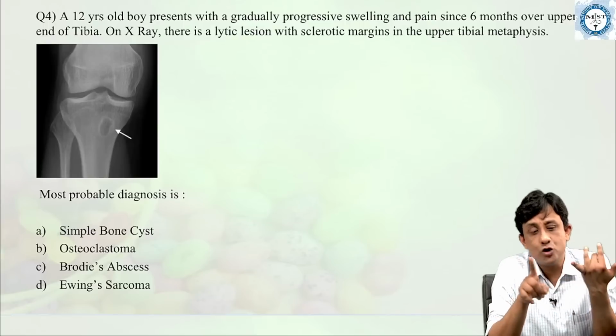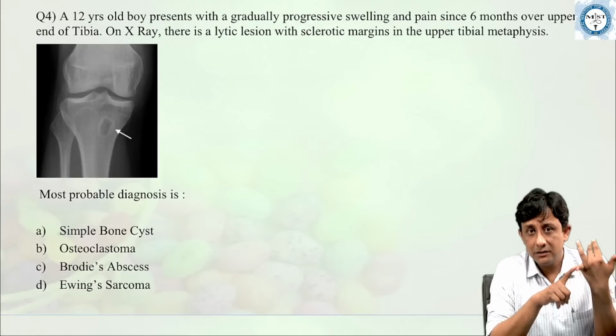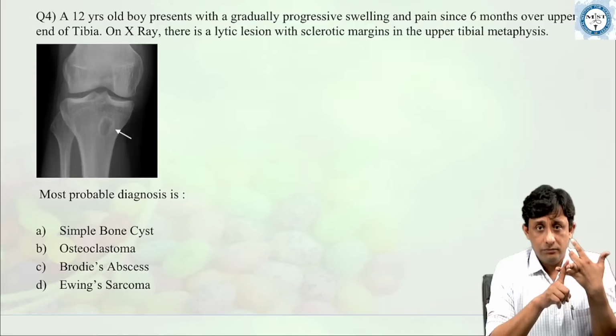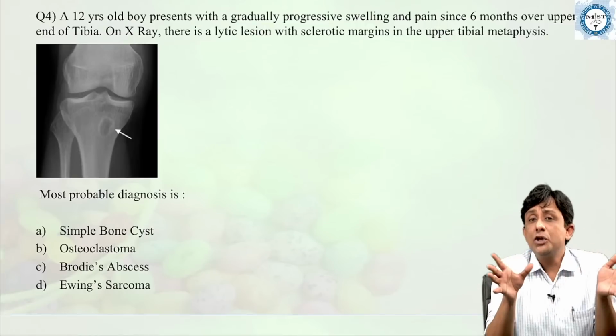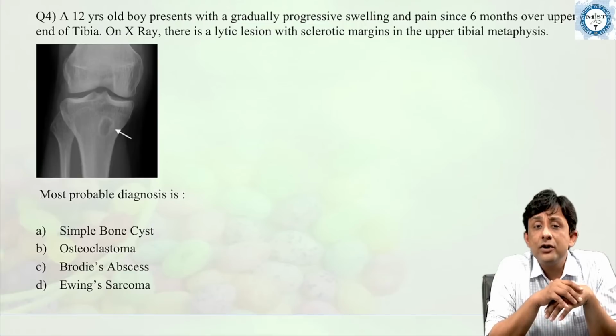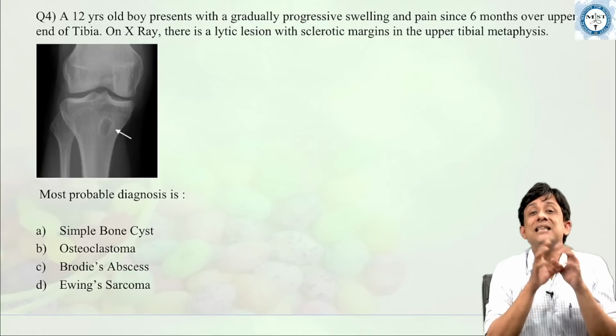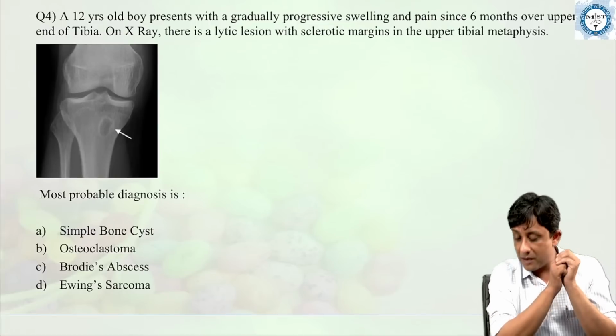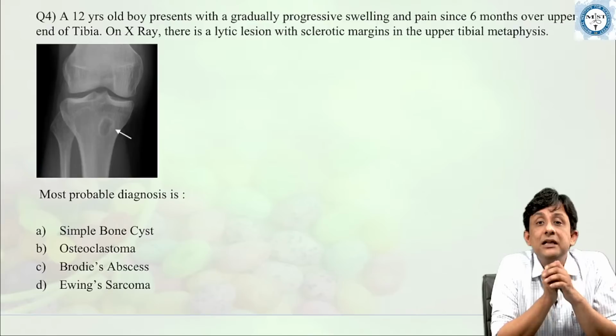So remember the age group, 12 years, adolescent, gradually progressive swelling, not acute, not chronic, since last 6 months over the upper end of tibia. X-ray shows a lytic lesion, as all of you can see here, with a sclerotic margin in the tibial metaphysis.